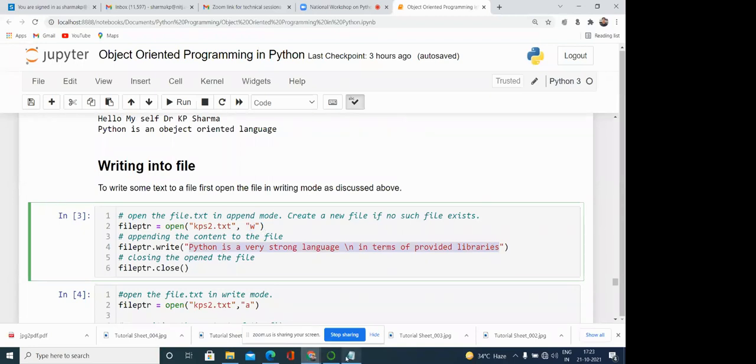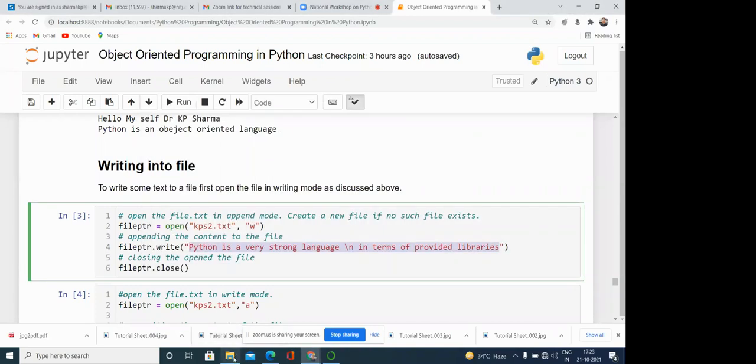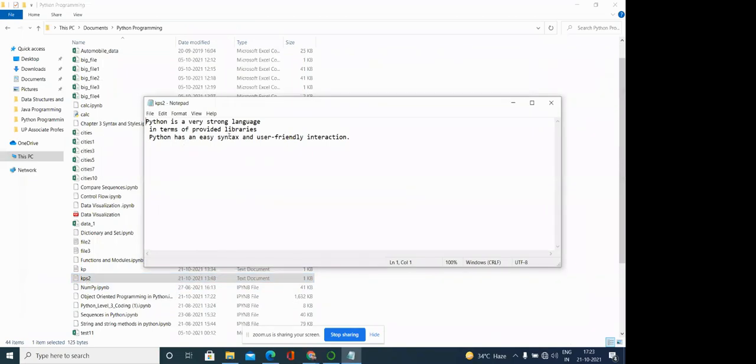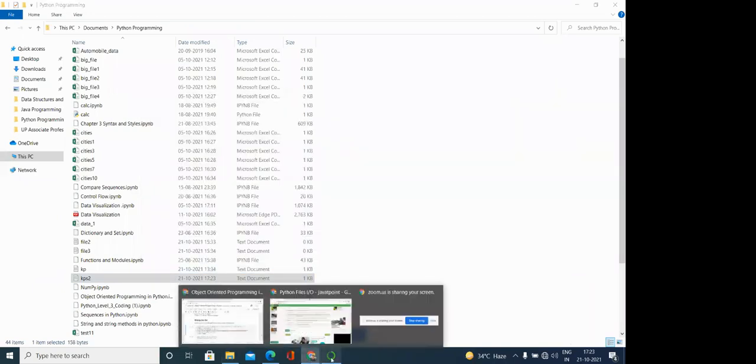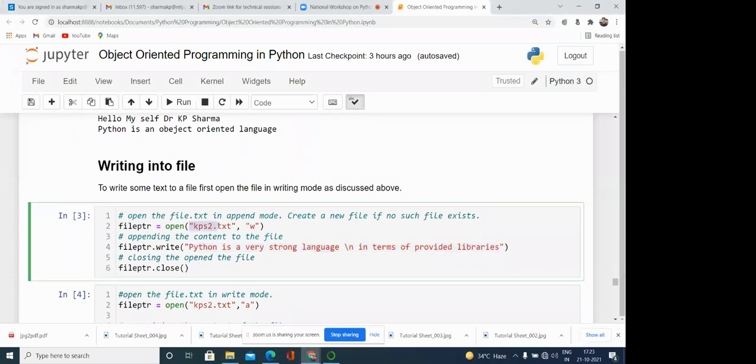So you can see this is the file kps2. This is already available. And here you can see, suppose something is written, or some other things I'm writing over here. So what is happening if I'm executing this command? It means whatever content is there will be overwritten. It will be removed, and again, what is written in the code will be written in the file.